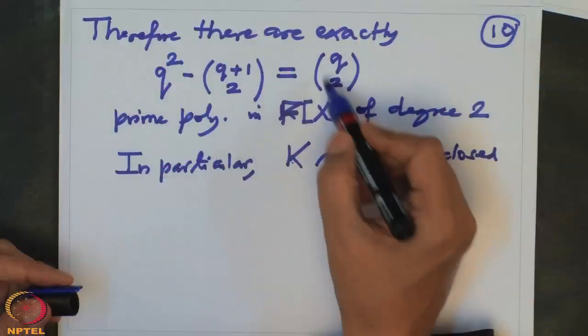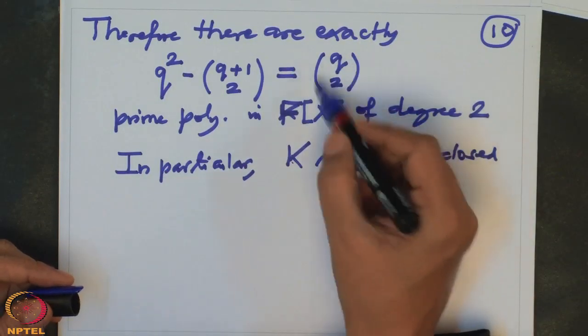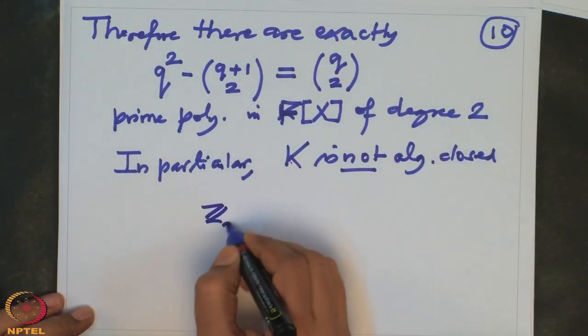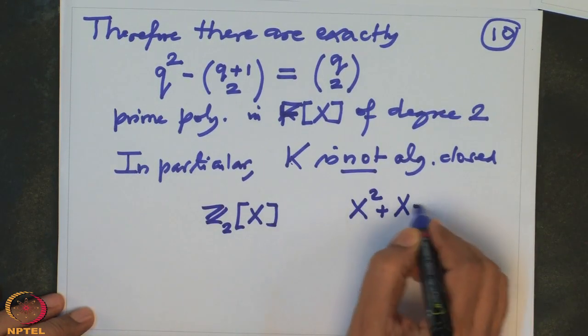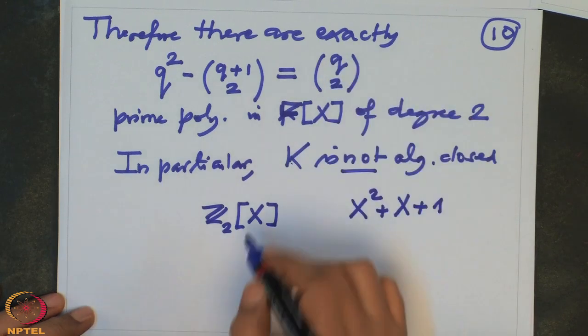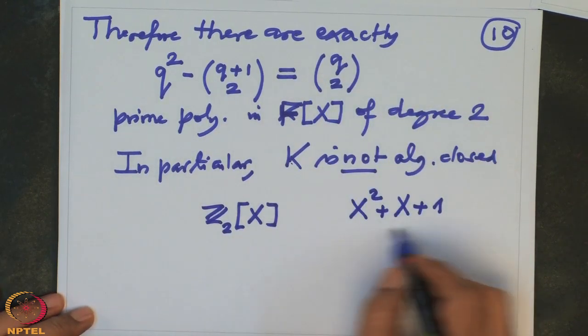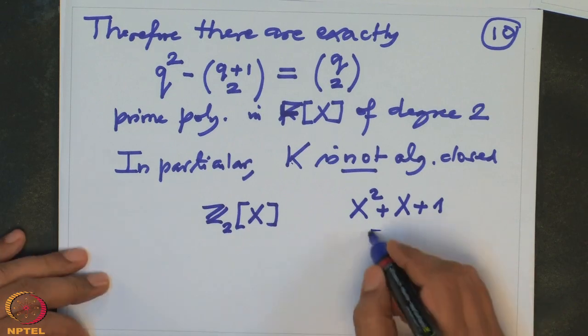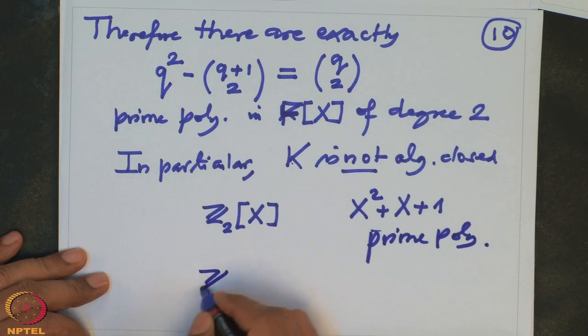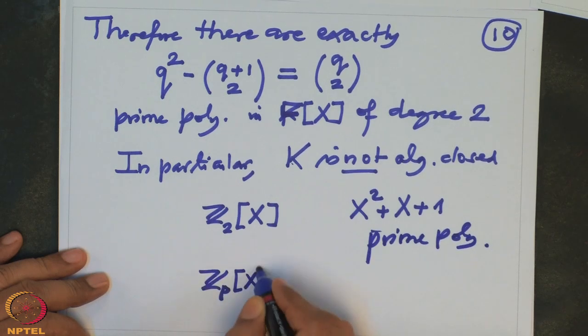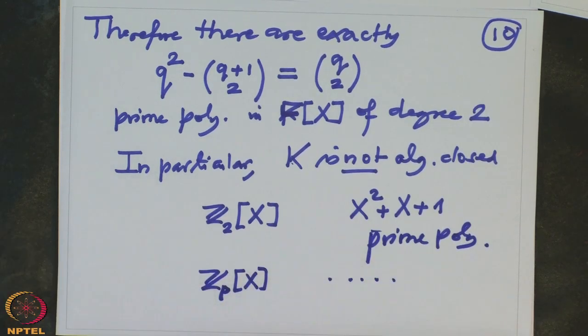But this number is at least 1. So the only prime polynomial of degree 2 in Z mod 2 x is x square plus x plus 1, because q is 2 in that case, and q choose 2 is 1. If I take Z mod p, then there will be more, and then you can list them.